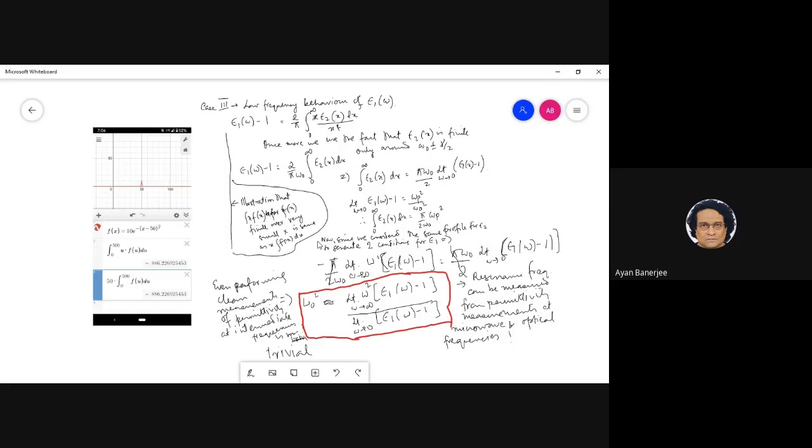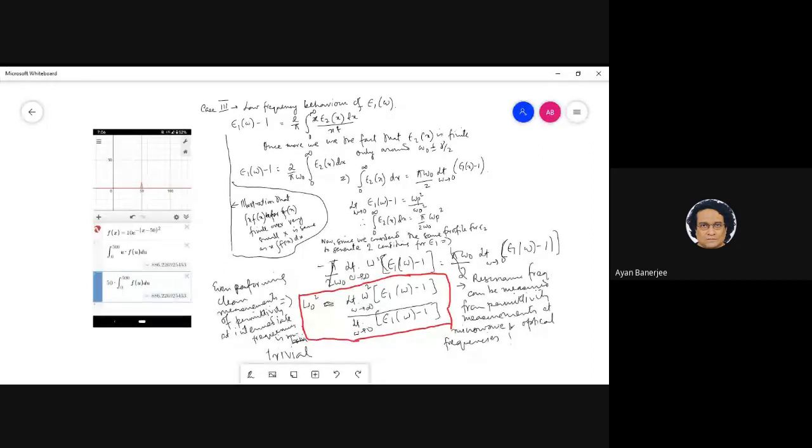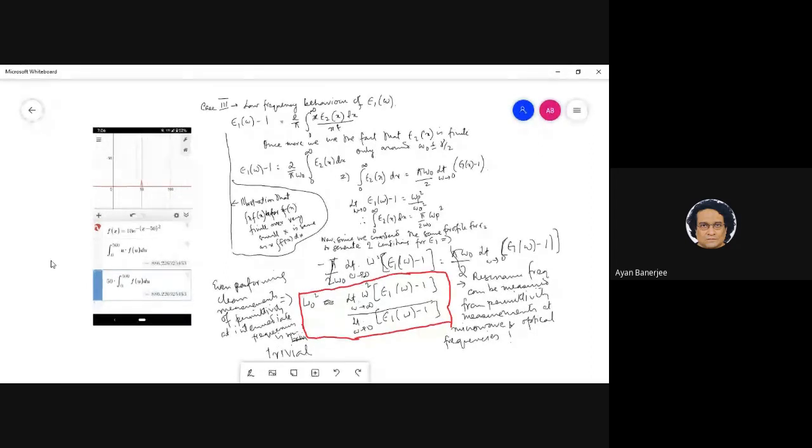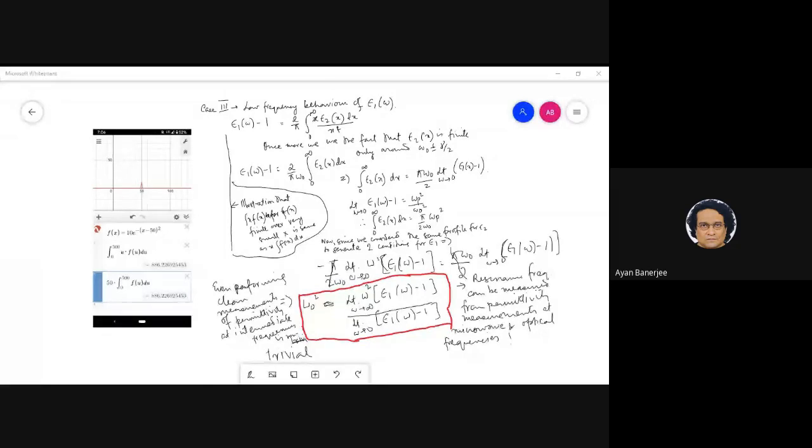We are going to find the conductivity of metals from these Kramers-Kronig relationships. So what is the feeling of the class? I shall stop presenting.